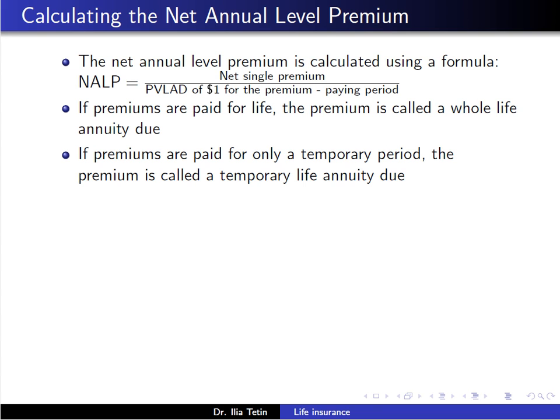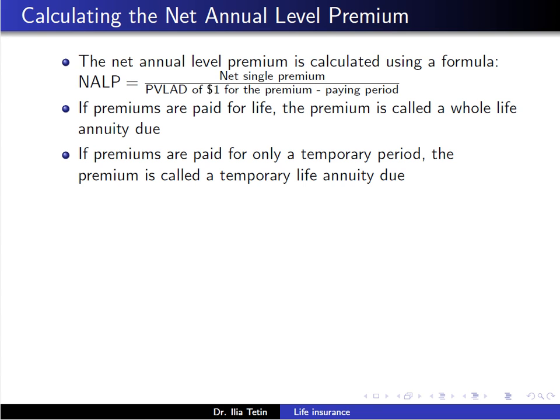Alright, let's move on to net annual level premium. If premiums are paid annually, the net annual level premium must be the mathematical equivalent of the NSP. The net annual level premium cannot be determined by simply dividing the NSP by the number of years of premium payments, because such a division would produce an inadequate premium for two reasons.